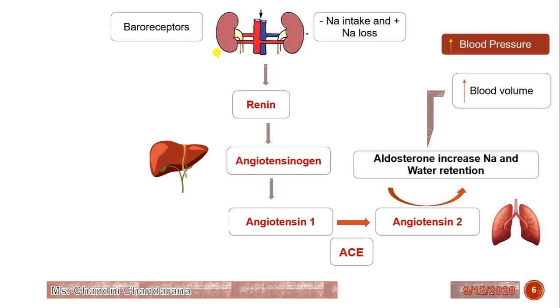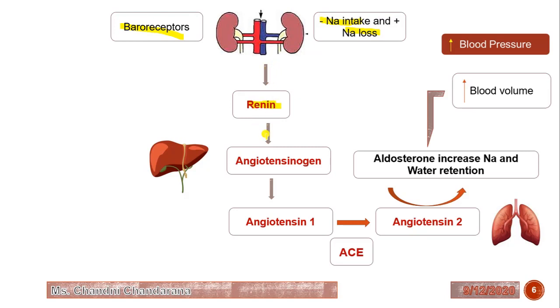So what happens when there is a fall in blood pressure? See, there are baroreceptors present in the kidney also. So when there is a fall in blood pressure, what happens? The kidney releases renin. Now, this renin is also released in the condition when there is a low sodium intake, or we can say when there is a higher sodium loss. So at that time the kidney releases the renin.